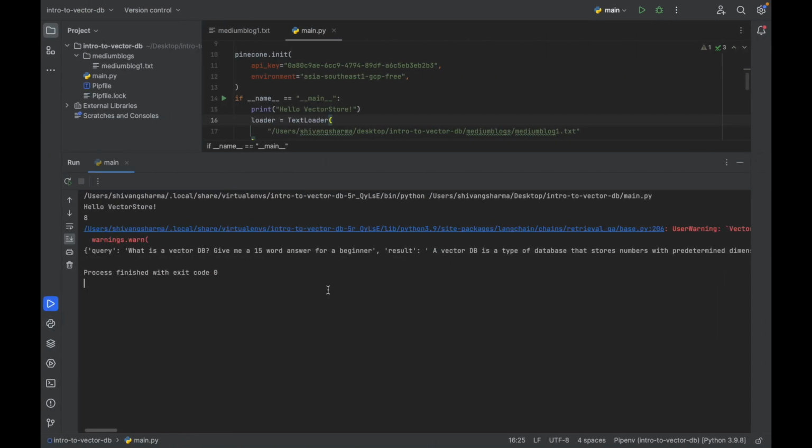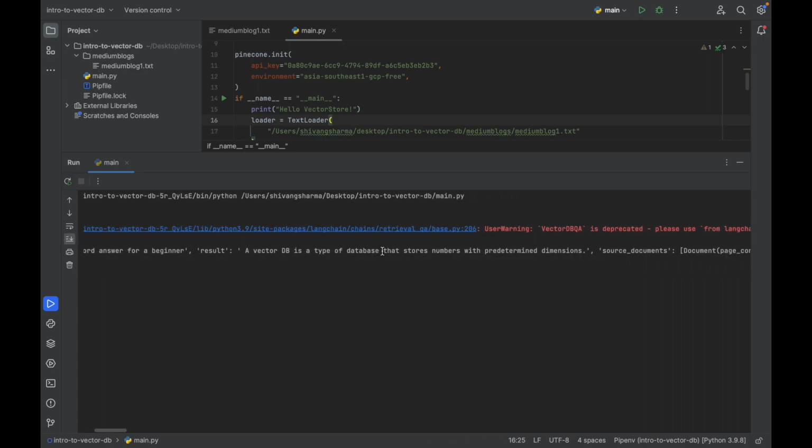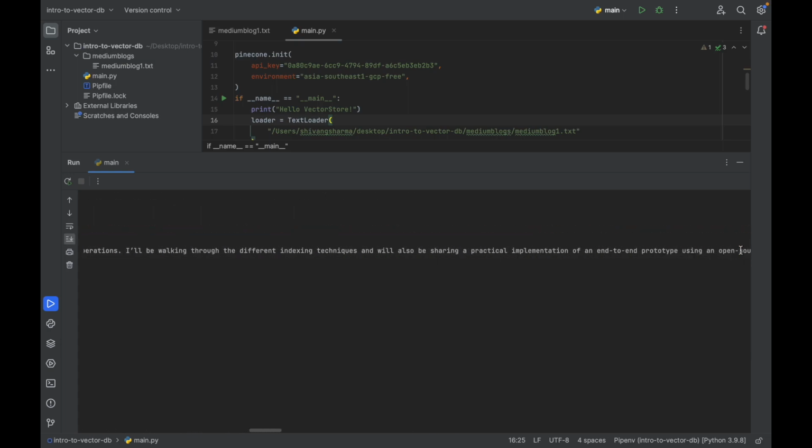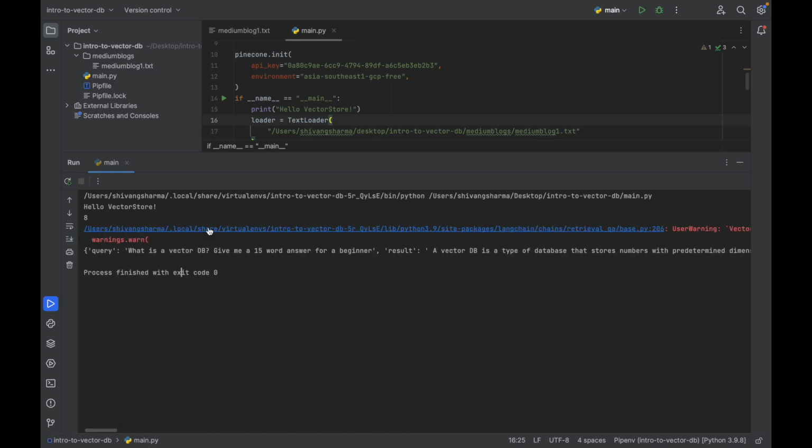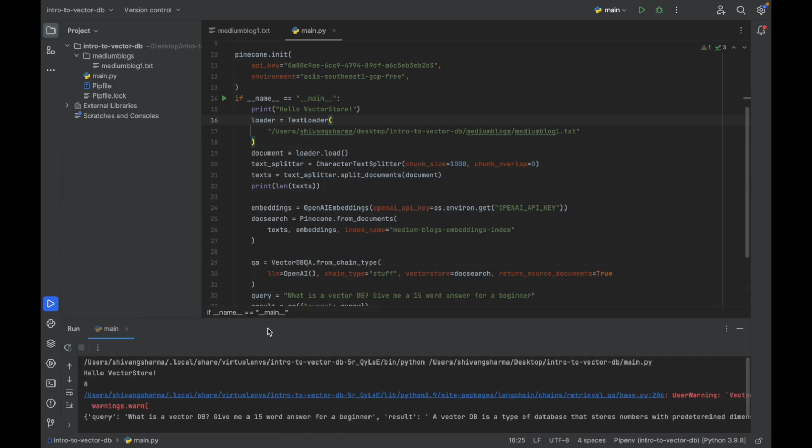So this is just a warning, but here we get our answer, where our query was this: what is a vector db, give us a 15 word answer. And here we get the answer. Vector db is a database that stores number of predetermined dimensions, source documents, and so on. Now this is from the blog post. Yeah, so this is the result we are getting.